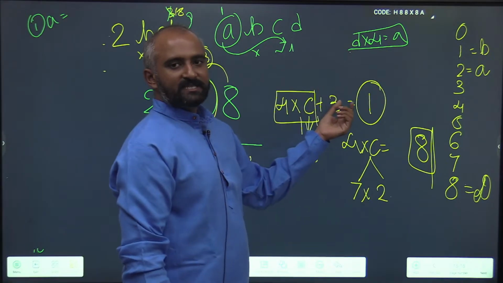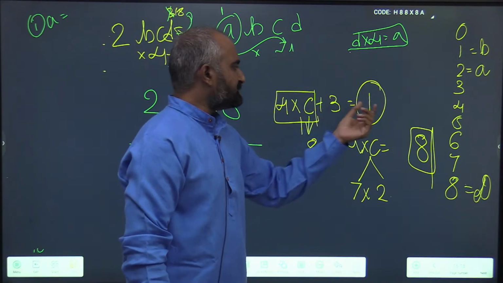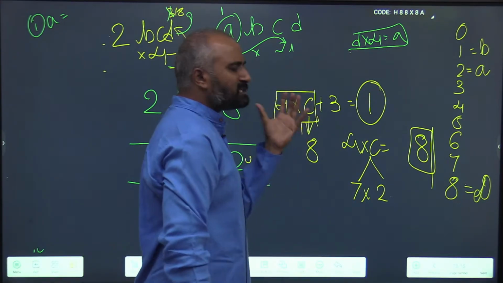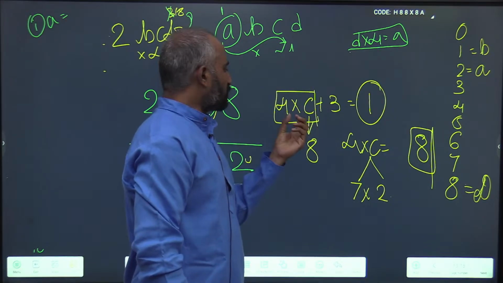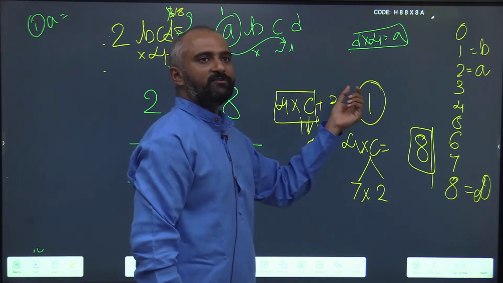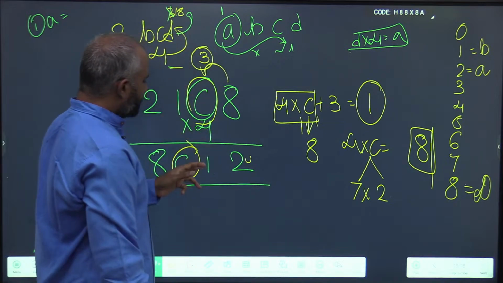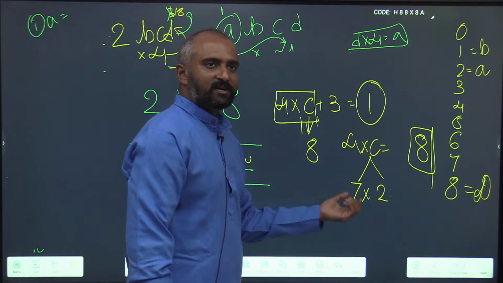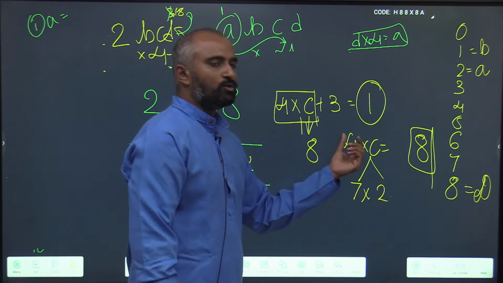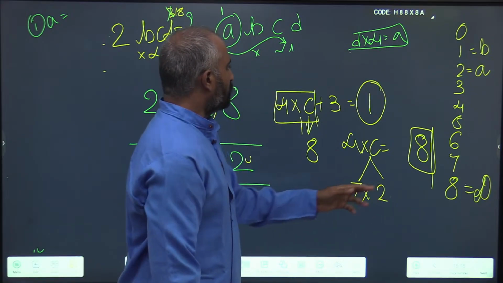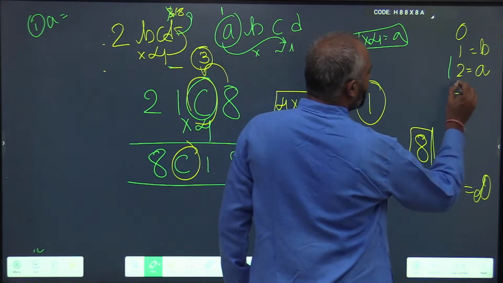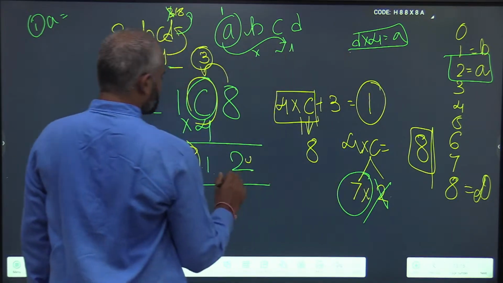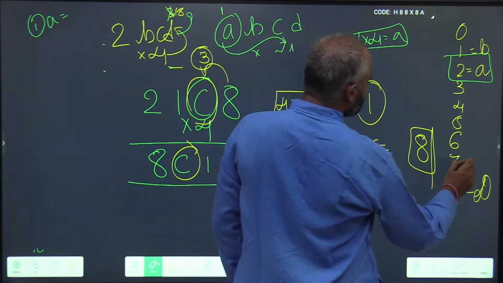4 into C plus 3 results in a 1, so the product of 4 into C has to have a unit digit of 8. Then only your unit digit becomes 1. So C has to be either 7, since 4 sevens are 28, or 2, since 4 twos are 8. But 2 is already taken by A, so is 2 possible here? No. So the value of C is 7.